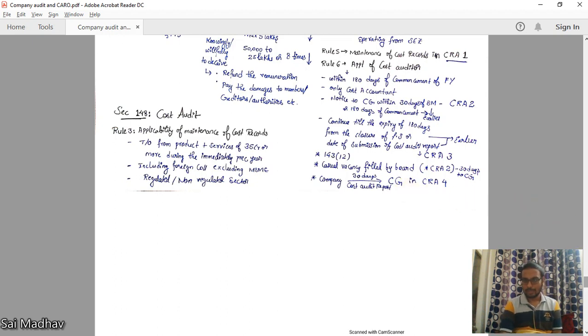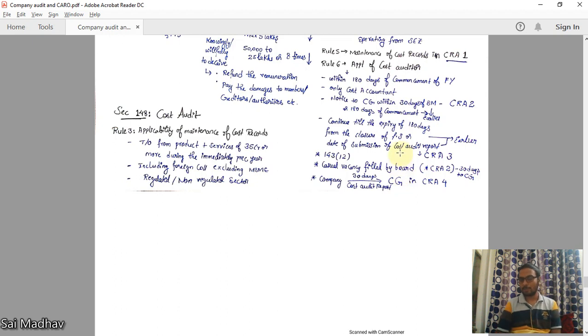So, if you see clearly, there are 4 forms: CRA 1, 2, 3, 4. CRA 1 is for maintenance of cost records. CRA 2 comes 2 times, notice to central government of appointment of auditor. The same comes here also if casual vacancy is filled by auditor.